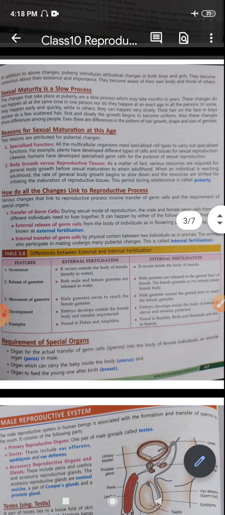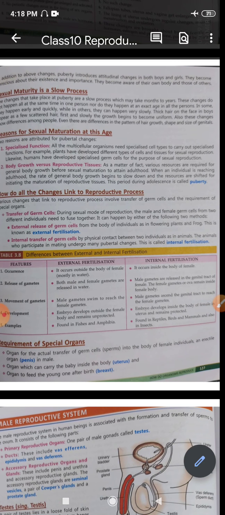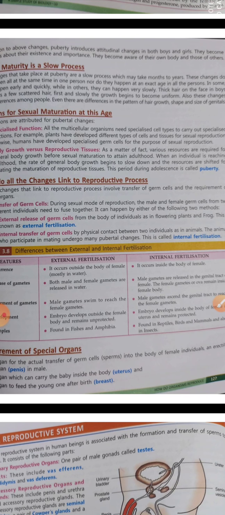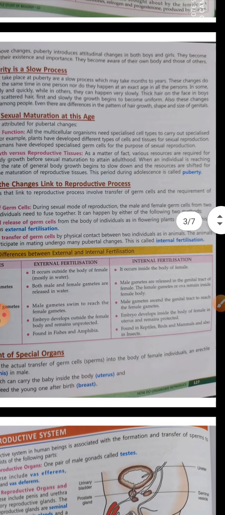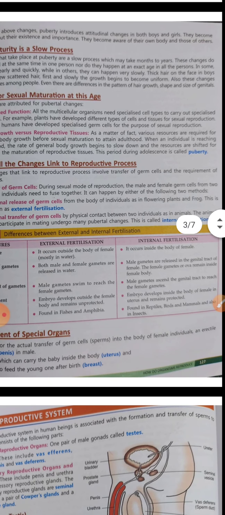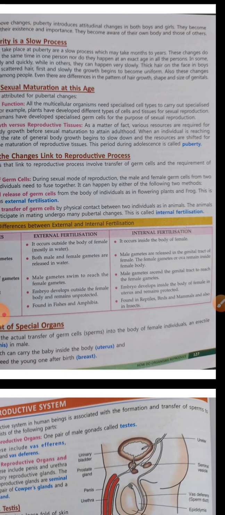When all this is attained, then sexual maturity takes place, because for sexual maturity also certain resources are required. So these are transferred to those areas, that is the gonads, which further help in sexual maturity to attain adulthood. When an individual is reaching adulthood, the rate of general body growth begins to slow down. You may become a little thinner.